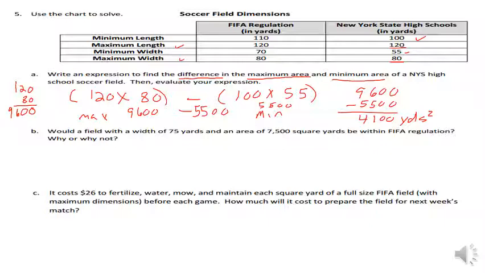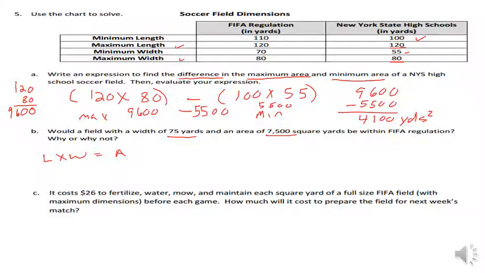B. Would a field with a width of 75 yards and an area of 7,500 yards be within FIFA regulation? Why or why not? Okay. Well, we know that if we take length times width, it equals area.